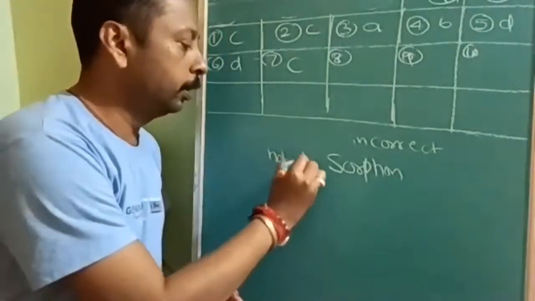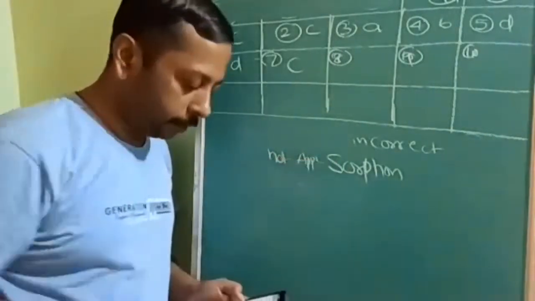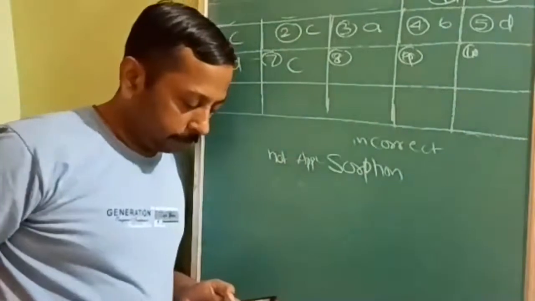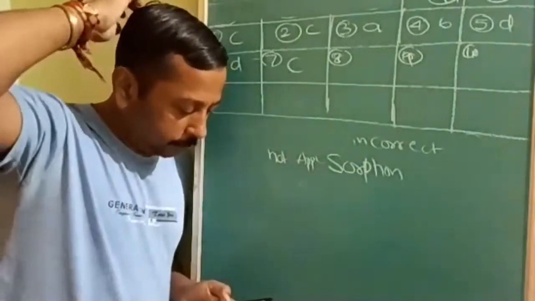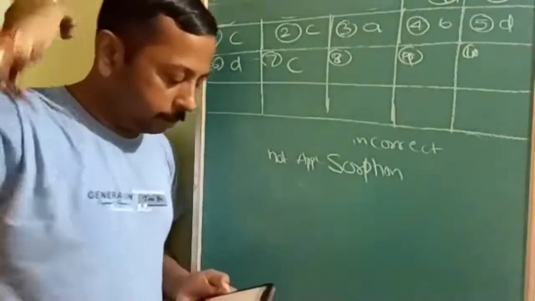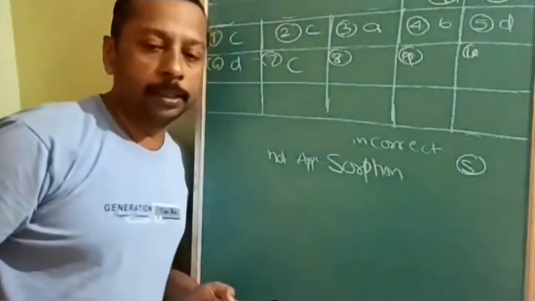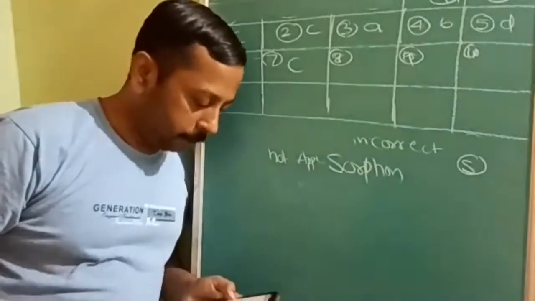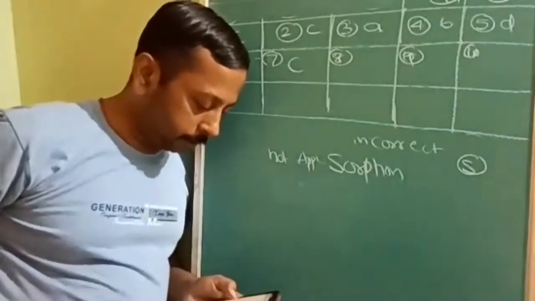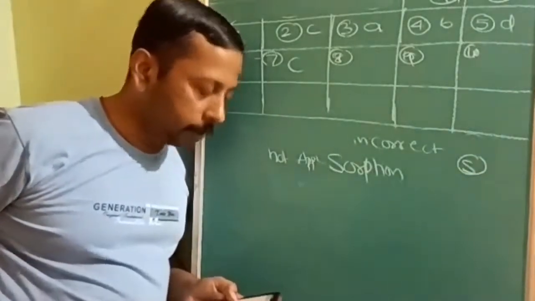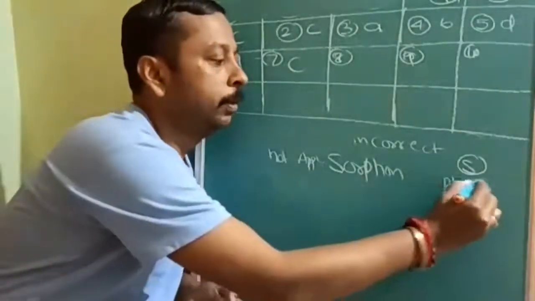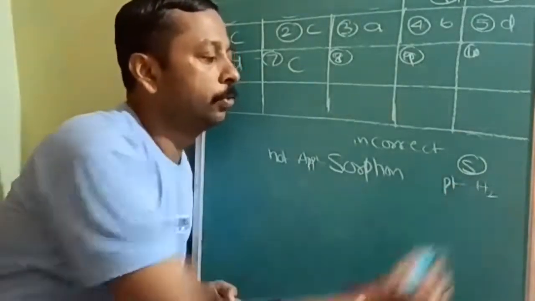Not an application of adsorption. First of all, in the metallurgy of concentration, that is there, because in sulfide ore, froth flotation is an application only. Okay. Heterogeneous catalysis involving a solid catalyst, like platinum, adsorbs hydrogen and alkene.